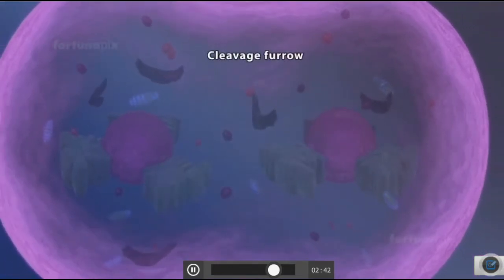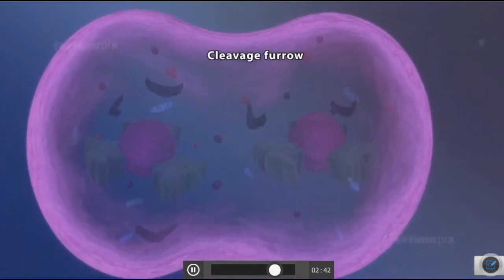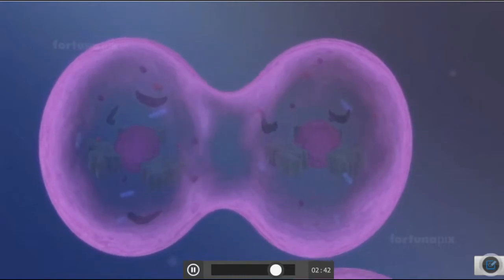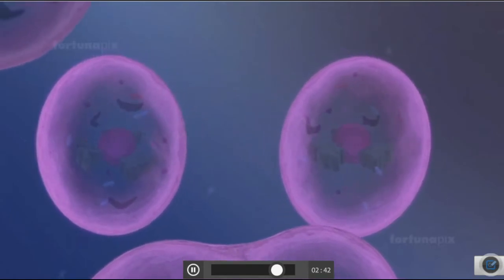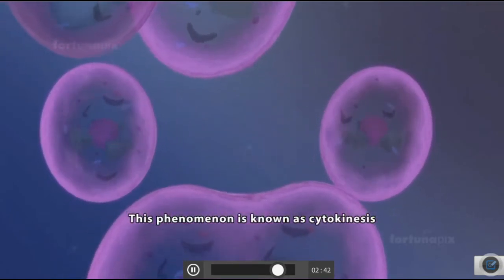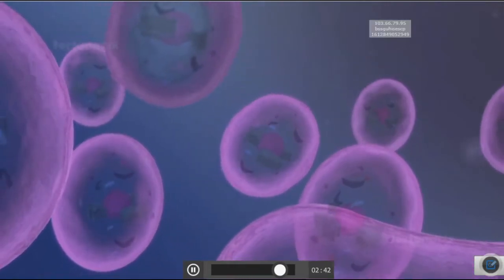So now you can see here a cleavage furrow, or this is known as the invagination. The cell membrane or plasma membrane goes inward, forming a gap, and that is what is called invagination. Okay, so look at this cleavage furrow. See, this is how the cytoplasm divides and two daughter cells are formed, and this process is known as cytokinesis.